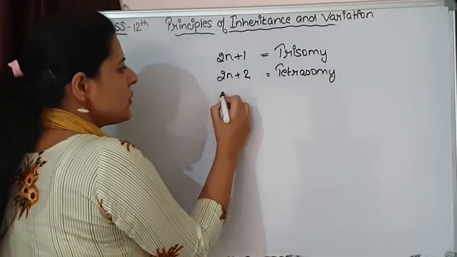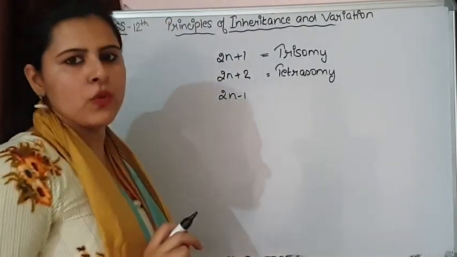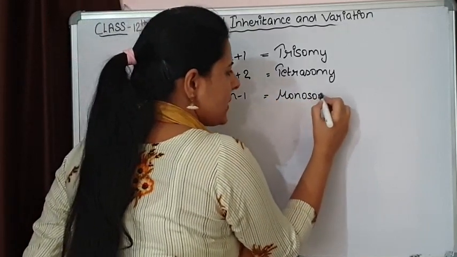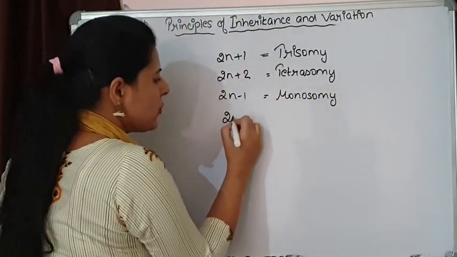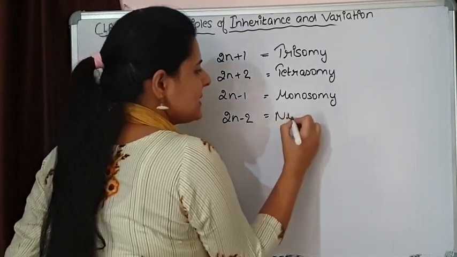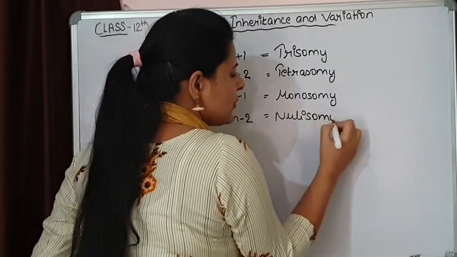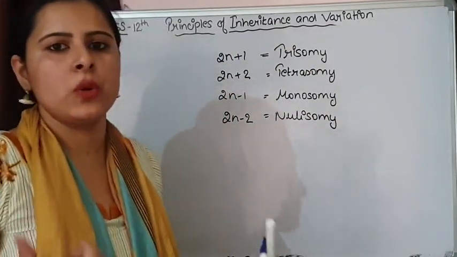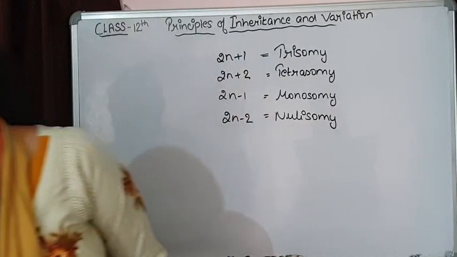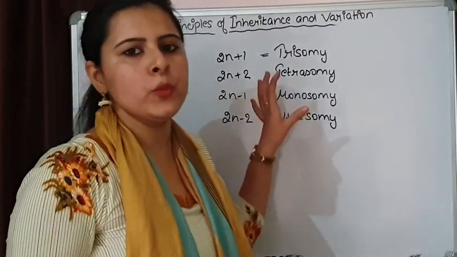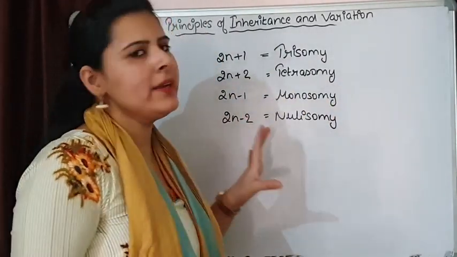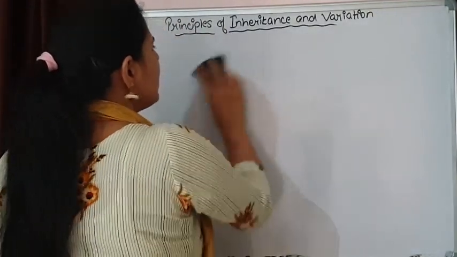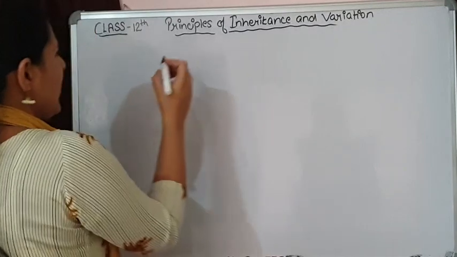It can be a situation when there is reduction of one chromosome, and this condition is known as monosomy. And when a complete homologous pair is removed, that is nullisomy. So these are the terms given when the number of chromosomes increases or decreases. This is what aneuploidy is and the reason behind aneuploidy. The second type of chromosomal disorders is polyploidy.